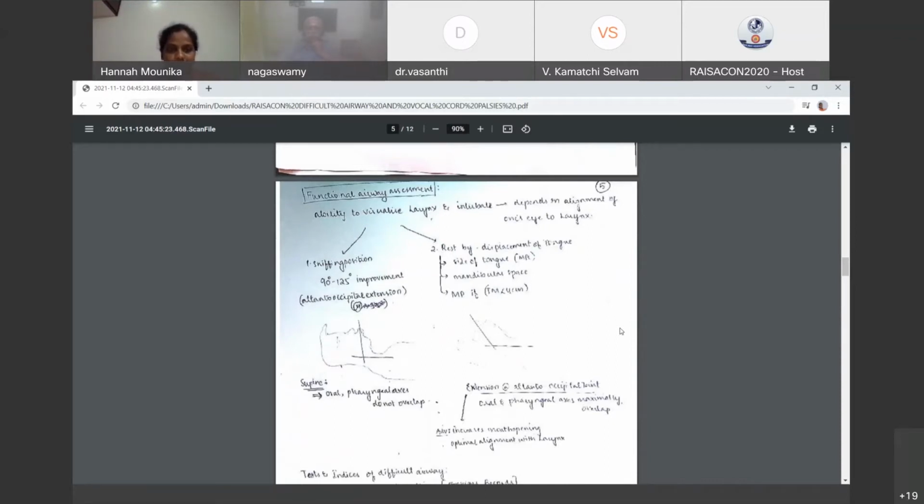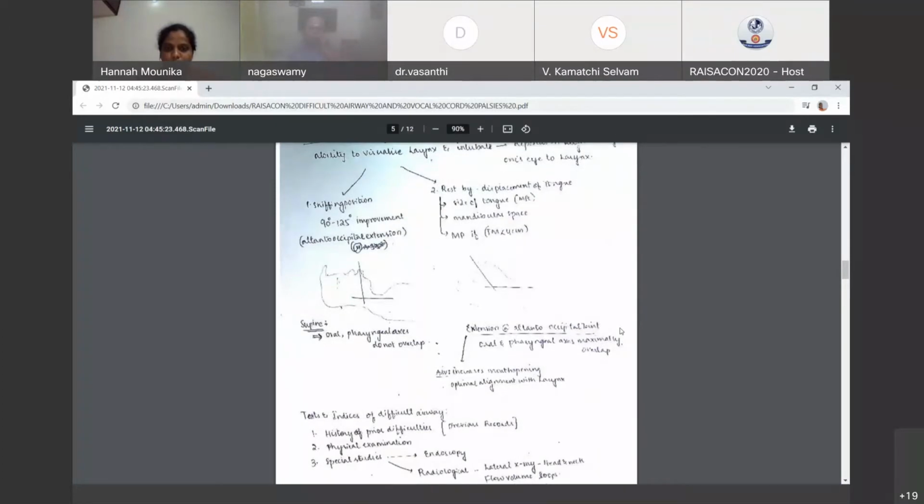Like you can see in the diagram, first in supine position, a normal lying down patient, the oral and pharyngeal axes do not overlap. But with extension at the atlanto-occipital joint, like you see in the, I'm so sorry, the picture is not clear. Due to extension, oral and pharyngeal axes maximally overlap. This increases mouth opening and optimal alignment with larynx.